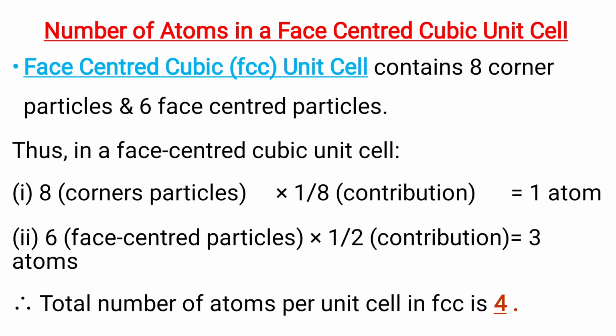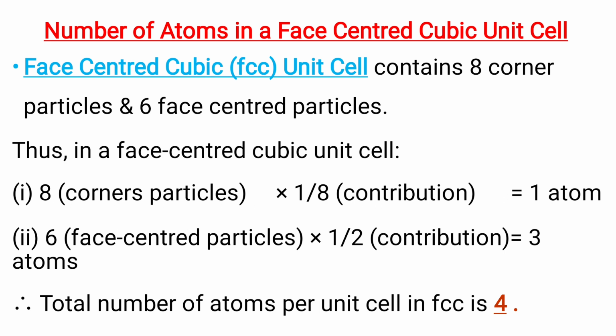Number of atoms in a face-centered cubic unit cell. In FCC, there will be 8 corner particles and 6 face-centered particles. Thus, in FCC, 8 corner particles with a contribution of 1 by 8 give 1 atom, and there will be 6 face-centered particles with a contribution of 1 by 2 each, giving 3 atoms.